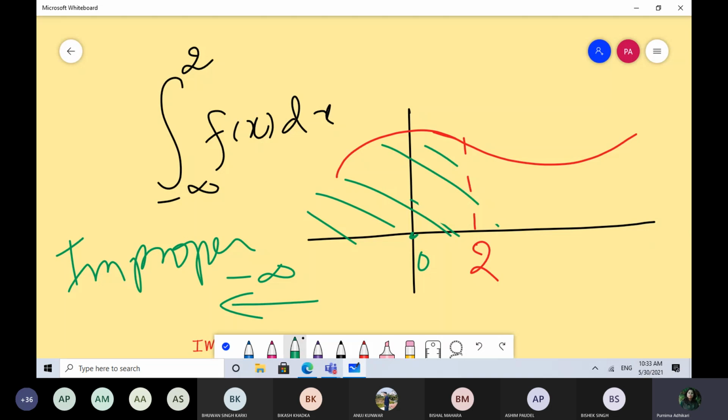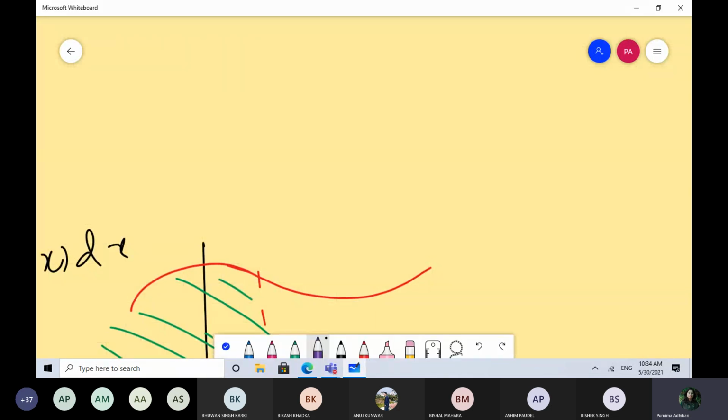That means either your lower limit is infinity or your upper limit is infinity, or both the limits are infinity. That means you are starting from minus infinity and ending at plus infinity. Okay, so you can have this situation also. I know this is also possibility that you don't know your starting point, your end point. So this is also one of the possibilities. So what are we going to do in this case? I know you have done integration where you were dealing with limits of integration having infinity.